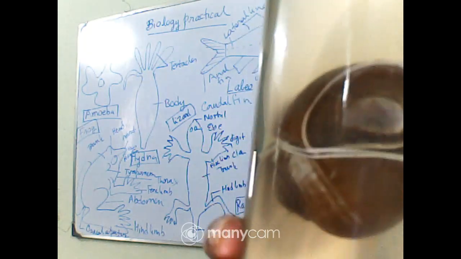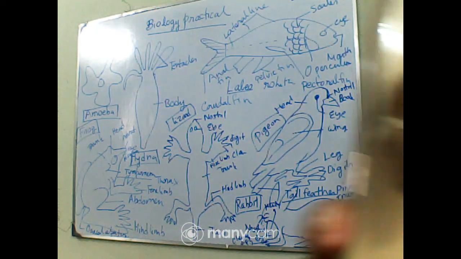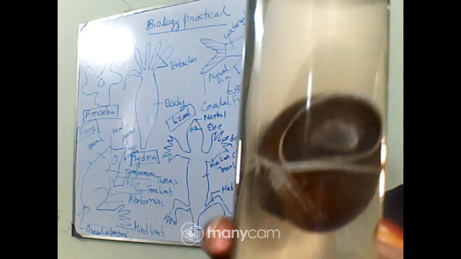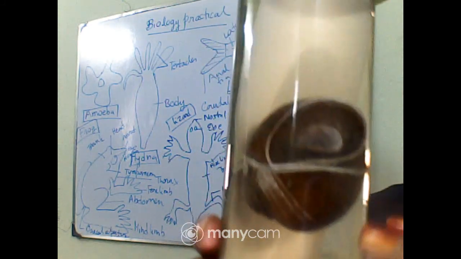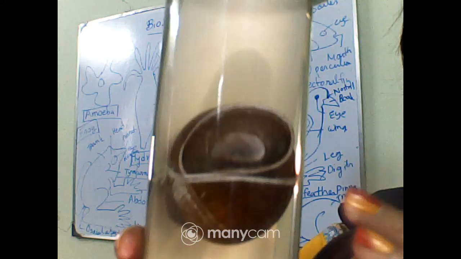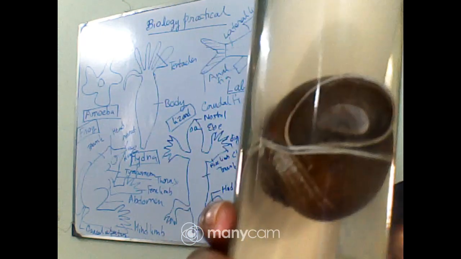This one is the Pila globosa, and it is coming under the kingdom Animalia and phylum Mollusca. So what will be the characteristics? You can see that their body is covered with a hard covering. That means it is made up of calcareous shell. And where can it be found? This Mollusca, that means Pila globosa, can be mainly found in fresh water, commonly in streams, ponds, ditches, lakes, etc. That means they are surviving an aquatic life.